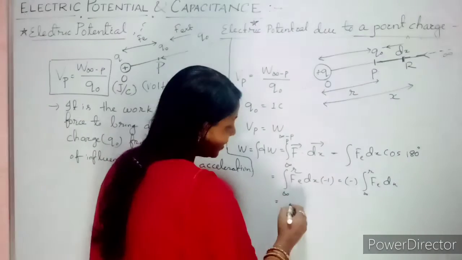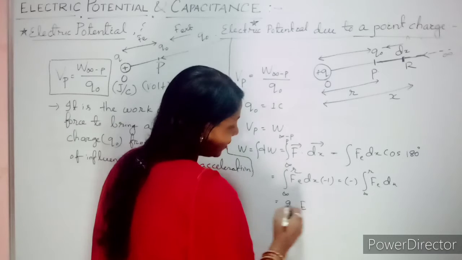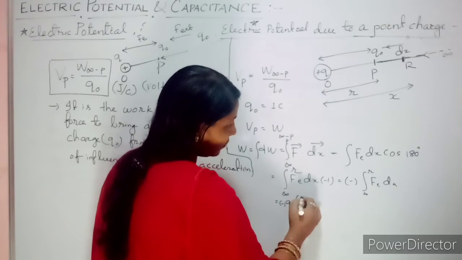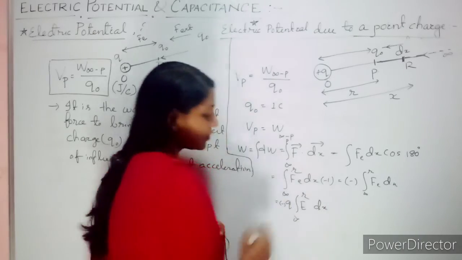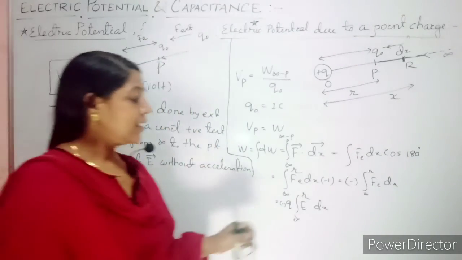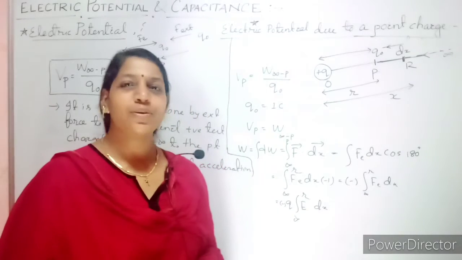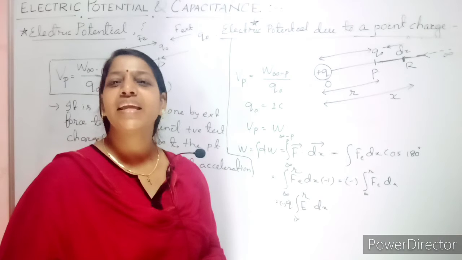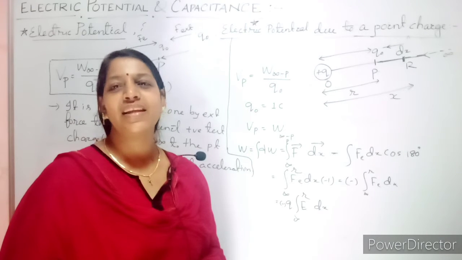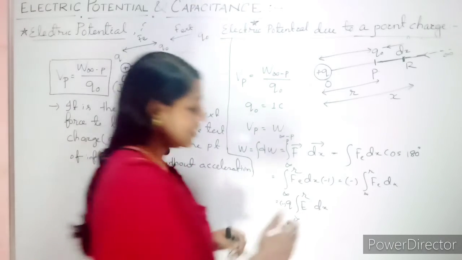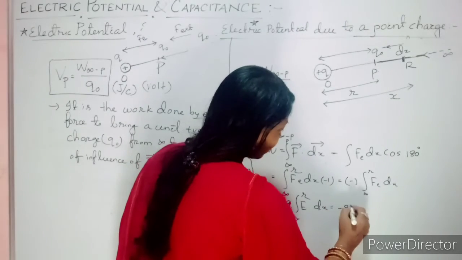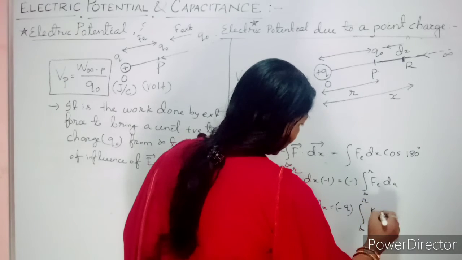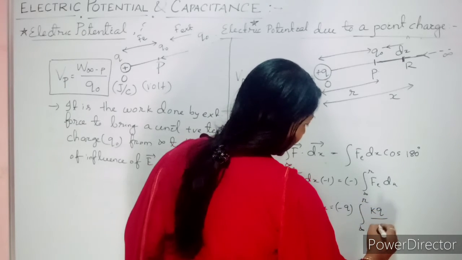So write it as QE, and take the minus outside, with the integration from infinity to r of dx. Clear? Now what is your electric field? I hope all of you remember, at a distance r it is kq by r square, where k is the dielectric constant. So substitute your value: from infinity to r, kq by r square.